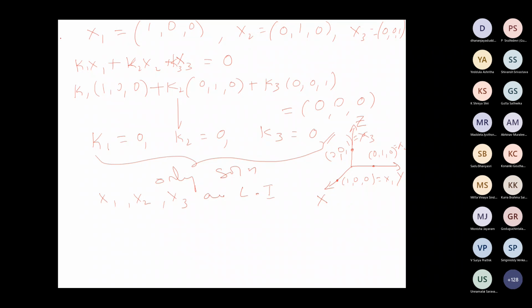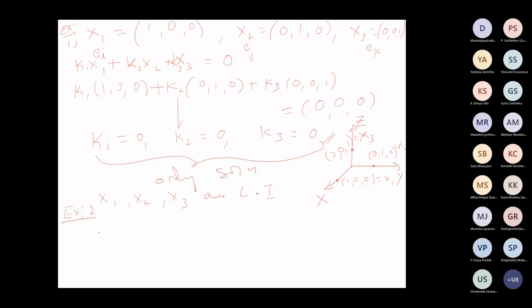Let me say, this is example 1. Okay, let us take this very popular example of linearly independent vectors. This is also denoted as, say, EI, EJ, EK. Identity vector along the x-axis, along the y-axis, and along the z-axis. So that is EI, EJ, EK. So some other example. What about example 2?